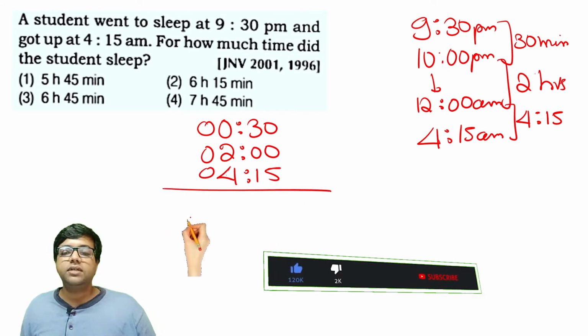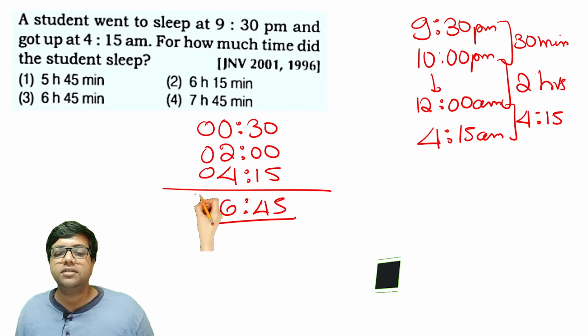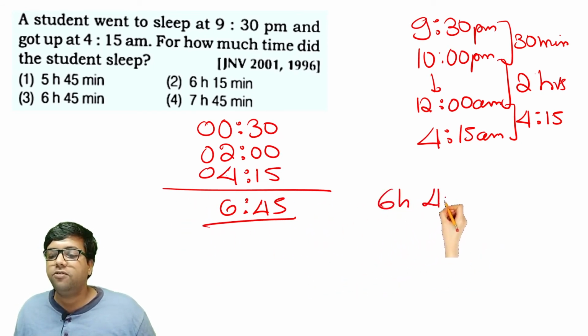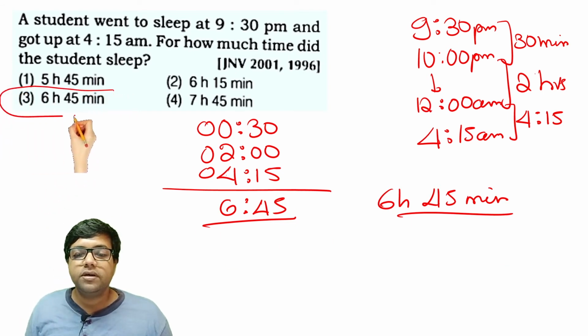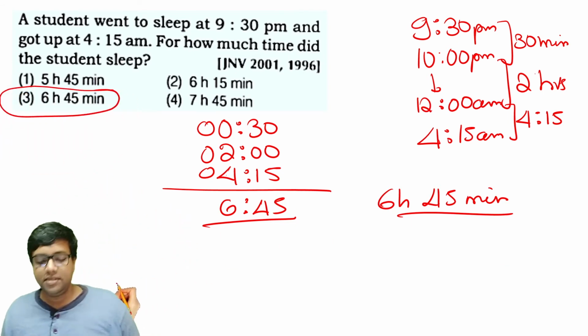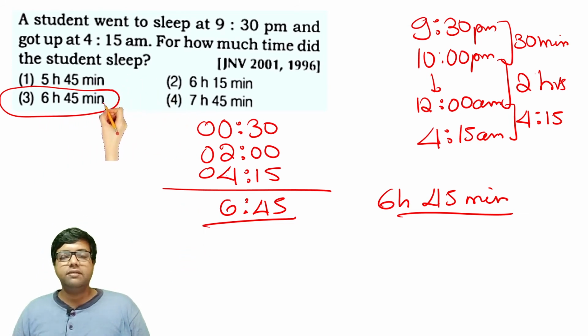You get 6 hours and 45 minutes. That is the time the student slept.